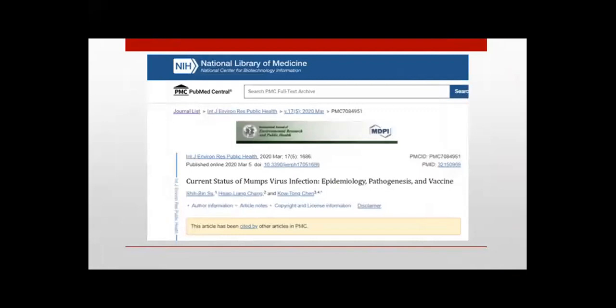A study published in 2020 discusses the current status of mumps virus, its epidemiology, pathogenesis, and vaccine. According to this article, mumps is an important childhood infectious disease caused by mumps virus. They reviewed the epidemiology, pathogenesis, and vaccine development of mumps. The previous study identified the keywords mumps epidemiology and searched Medline, PubMed, Web of Science, Google Scholar, and Embase.